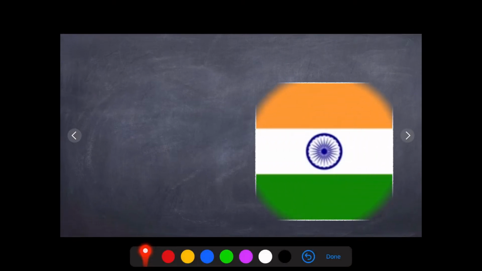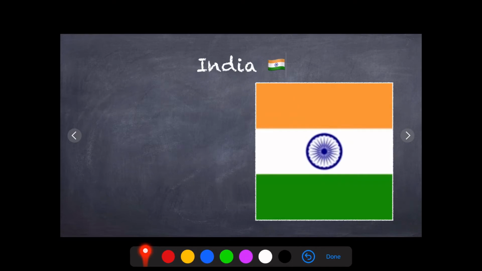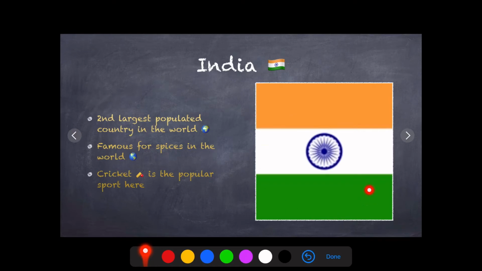Now, the very first thing given on page number 9 is identify the country. Flags are given and some clues are given. So the first country is India. Okay, and these are the clues. This can be asked, so be prepared for that as well. So this is the flag of India. India is the name, and second largest populated country in the world. India is at the second rank in population rate, and the first one is China, as we know. So India's rank is second.